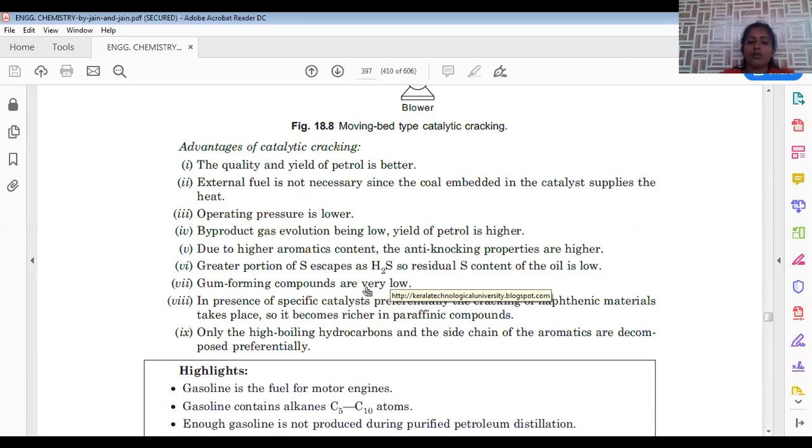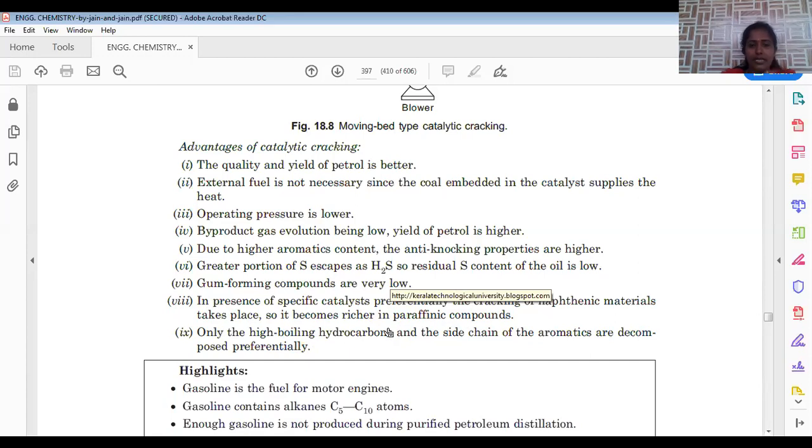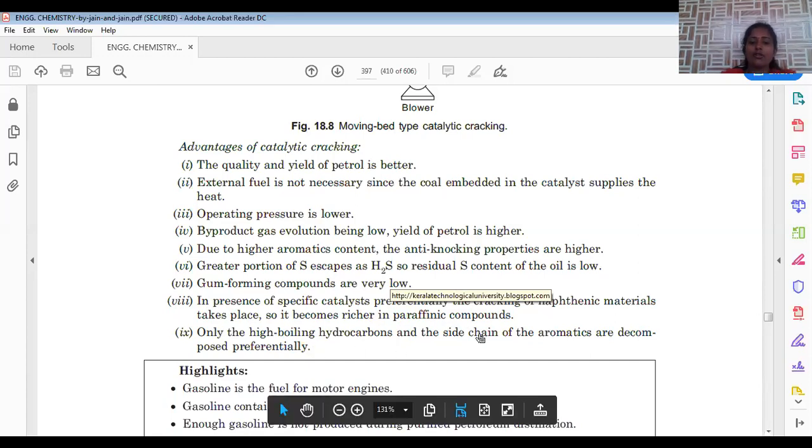Gum forming compounds are very few, so there is no such jamming in the material. The specific catalysts we are applying are very cheap in cost and easily available materials. That's why high performance will be there in this method. High boiling hydrocarbon side chain aromatics are decomposed preferentially. So side chain hydrocarbons and aromatic compounds are decomposed preferentially. These are the major components produced in this catalytic cracking process.